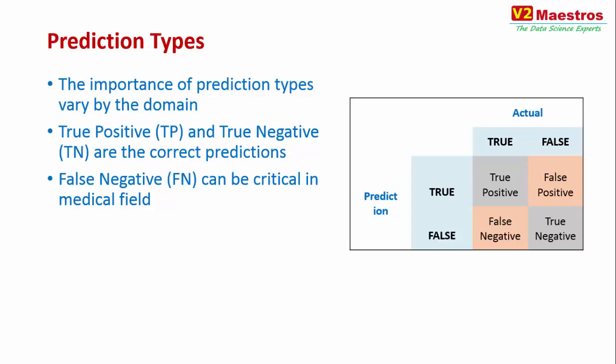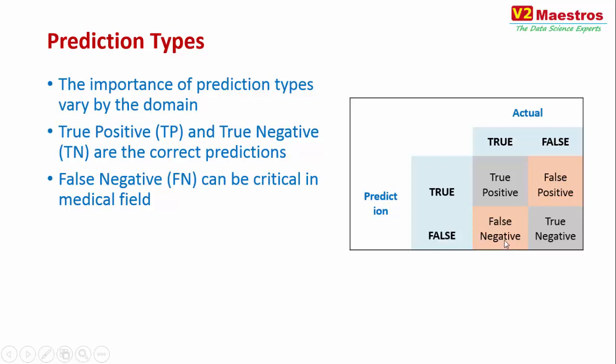For example, in the medical field, you're trying to do some tests, and you're trying to predict whether a patient has a disease or not. A false negative in the medical field is critical, which means somebody has a disease, the actual is true, but you're trying to predict it as false. So somebody really has a disease and your prediction algorithm predicts false. Now that is unacceptable. You do not want false negatives. That means you are not going to be treating someone who has a disease, and that can be really fatal. So false negatives are not acceptable in the medical field.